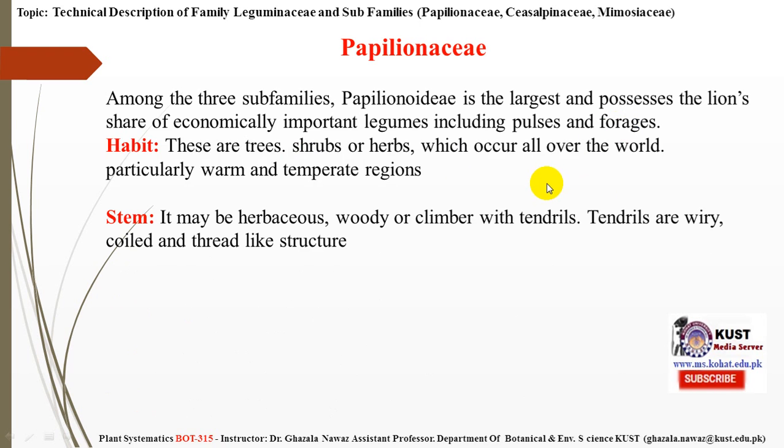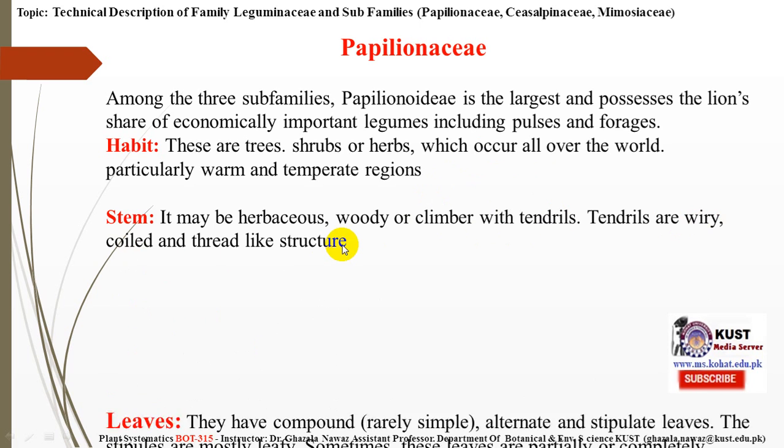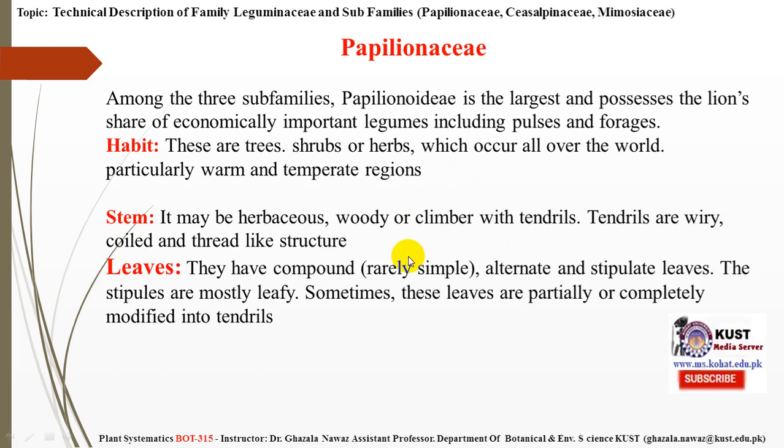regions. The stem is herbaceous, or it may be woody or a climber with tendrils. Tendrils are wiry, coiled, or thread-like structures. The leaves are pinnately compound, and they may be alternate and stipulate, that is, stipules are present, and stipules are mostly leafy.